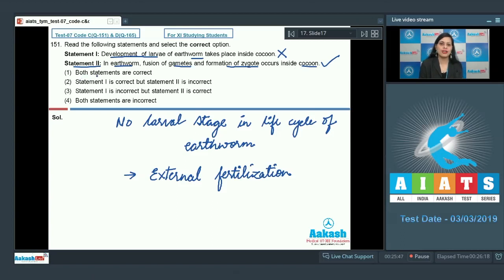The very first option given is both statements are correct, and this is an incorrect option. Statement 1 is correct but statement 2 is incorrect. This is an incorrect option. Statement 1 is incorrect, yes, but statement 2 is correct, and as it is a correct option, this is a correct answer to our question. The last option is both statements are incorrect, and this is an incorrect option. So the correct answer to this question is option number 3. Let's discuss our next question.